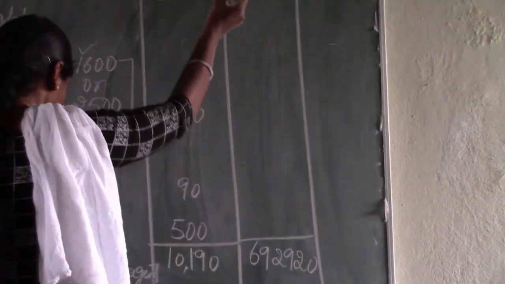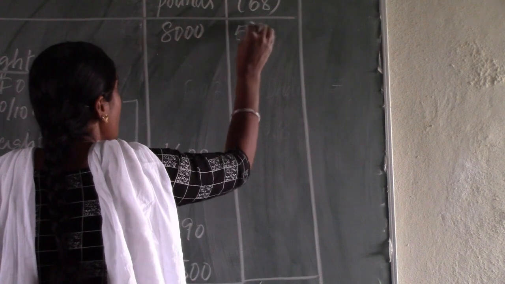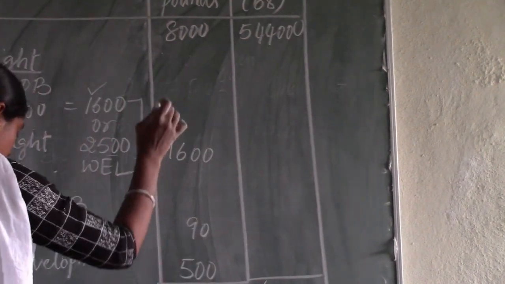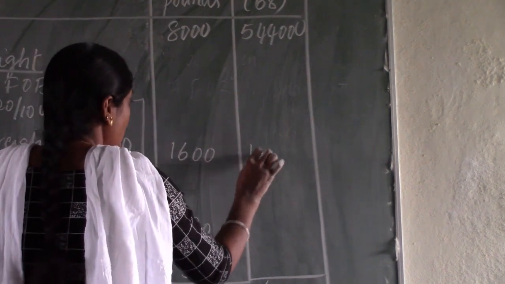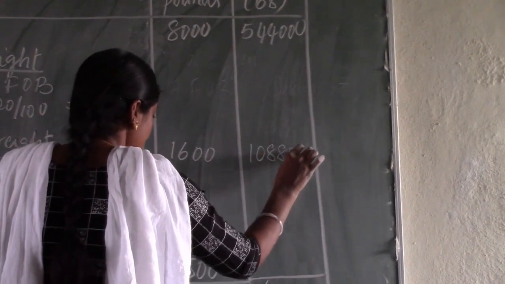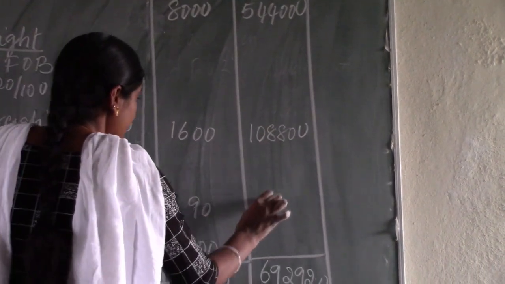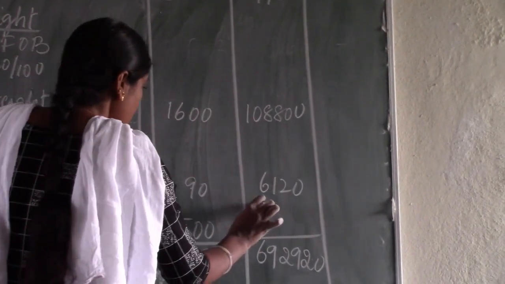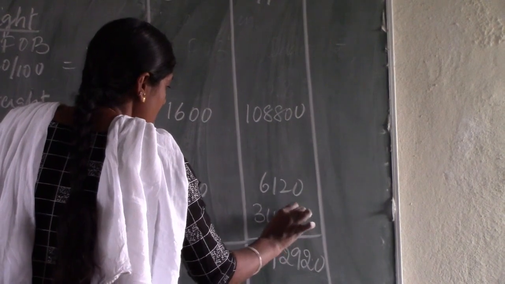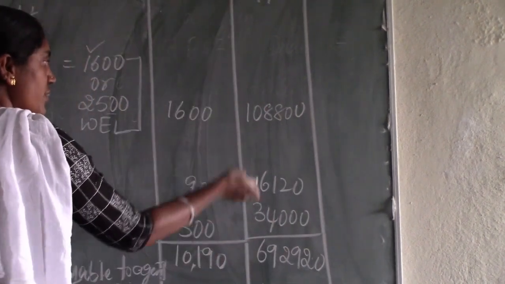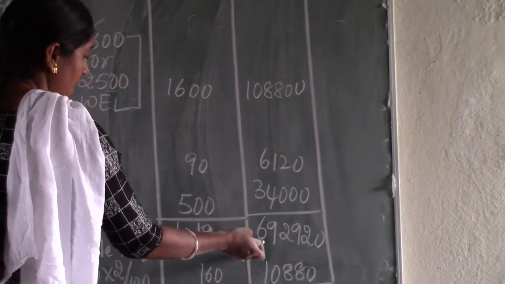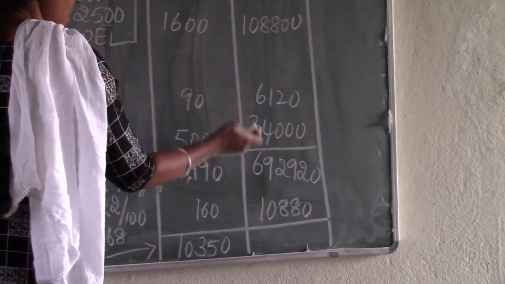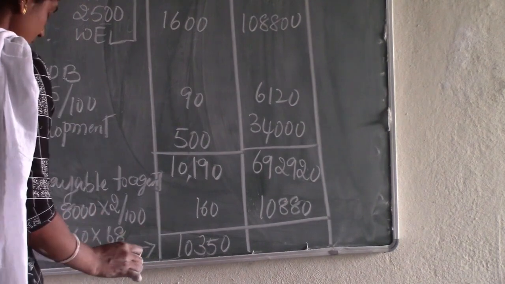See, 8,000 into 68, 5,44,000. 1,600 into 68, 1,08,800. See, 90 into 68, 6,120. 500 into 68, 34,000. To cross check, we can make it total also, we will get the same answer. Either 10,190 directly multiplied with the exchange rate also, we will get the same answer.